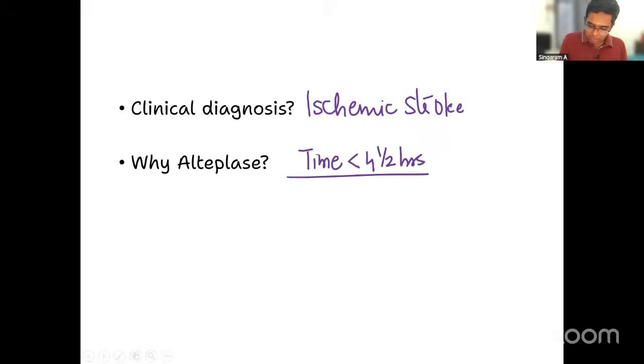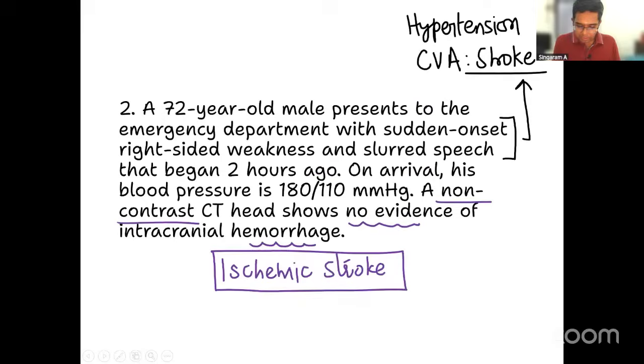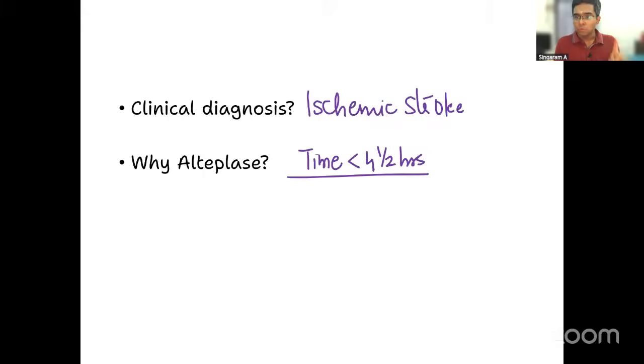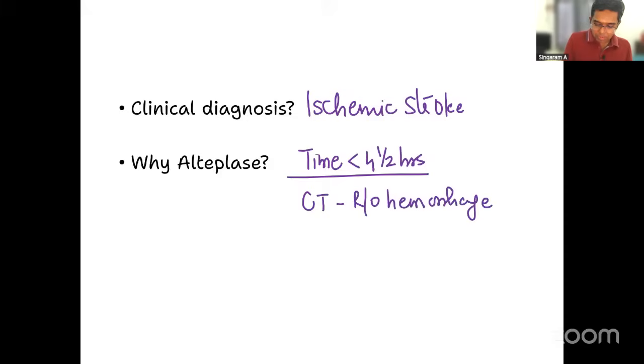Now, if you go back to the question, it is clearly mentioned that the patient's symptomatology is for only 2 hours duration. That means he is well within the time limit of 4.5 hours. So, we can administer alteplase, right? Also, CT rules out hemorrhage. In a hemorrhagic stroke, alteplase cannot be administered, so that is out. So, still I can administer alteplase. Now, the only confusion is the blood pressure.